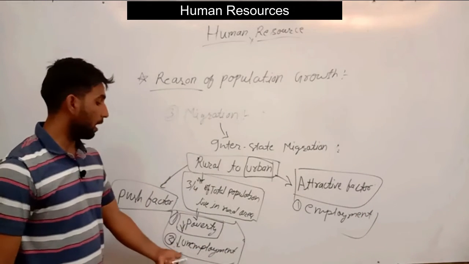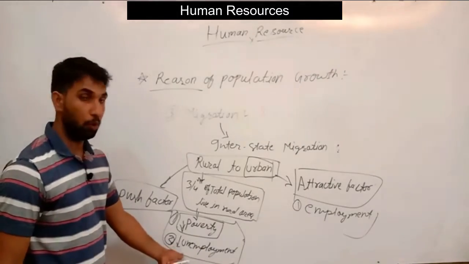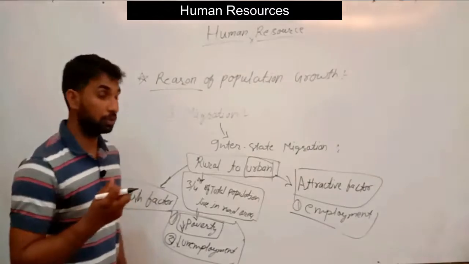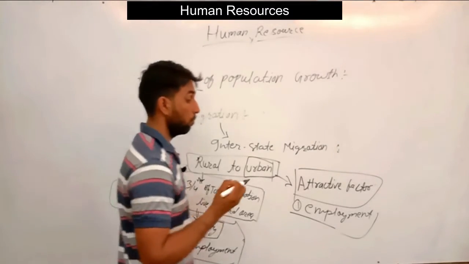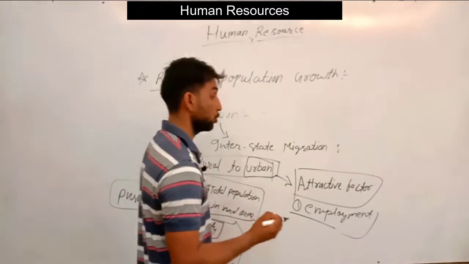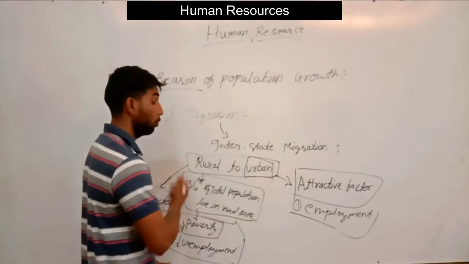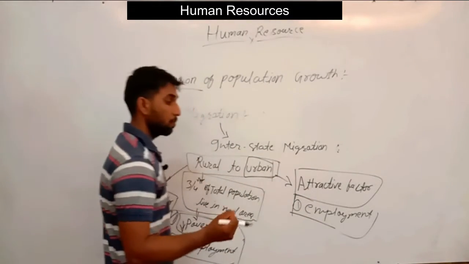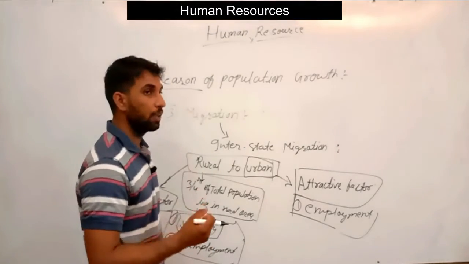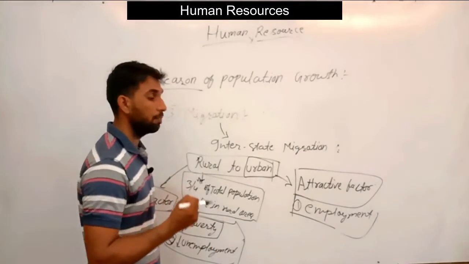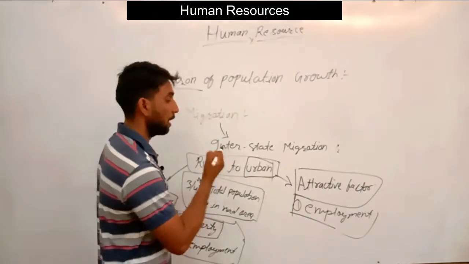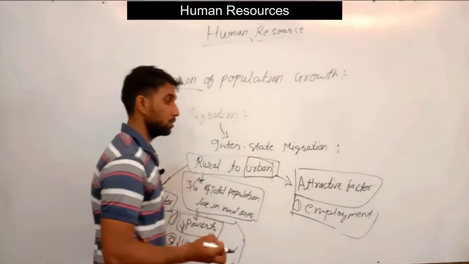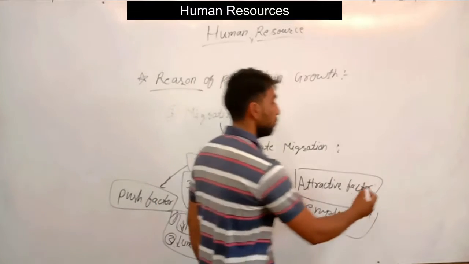At the rural area there is a large amount of unemployment, but in the urban area the job opportunities are high in comparison to rural area. So here they can easily get some kind of employment to earn and maintain a minimum livelihood. So employment is the attractive or pull factor,